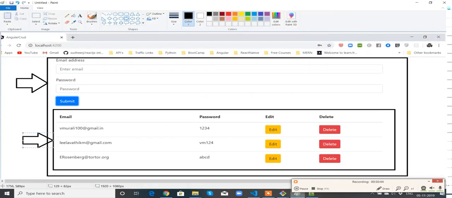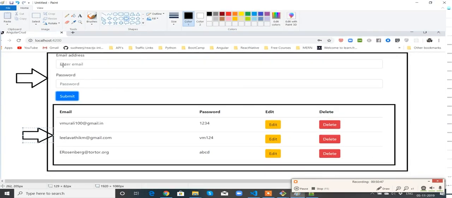In this scenario, what I have done is the form is in the parent component, and the table is in the child component. First we captured the values from the parent component, then we informed the child component that we posted some information to the server, please take the latest. It took the latest and displayed. Once you click edit, we send the information from child to the parent because the form is actually available in the parent component.